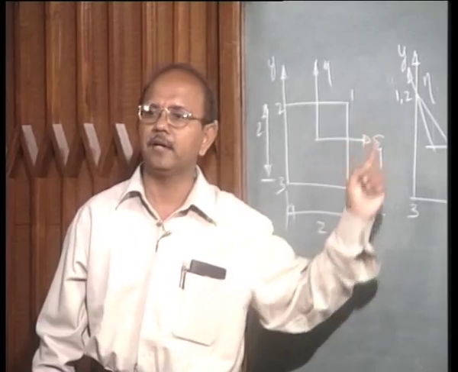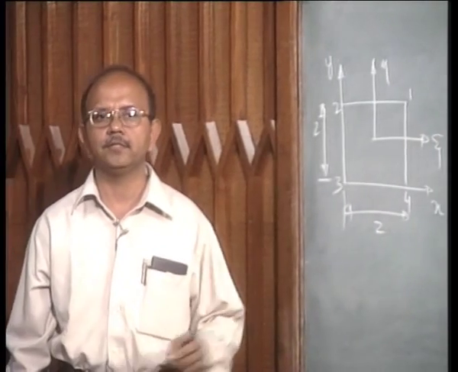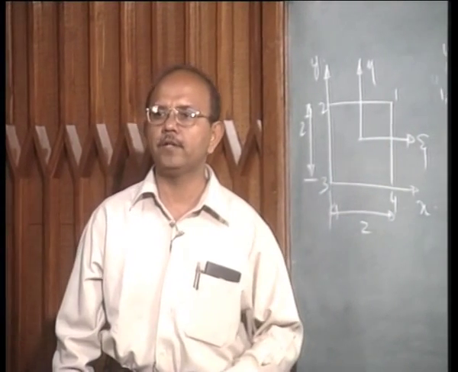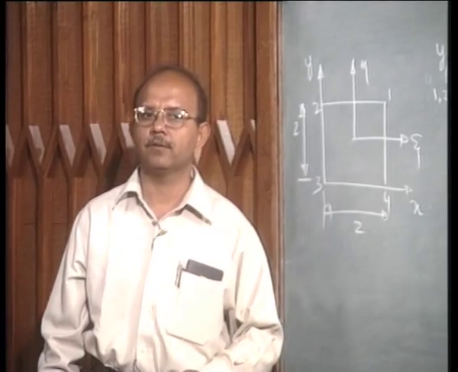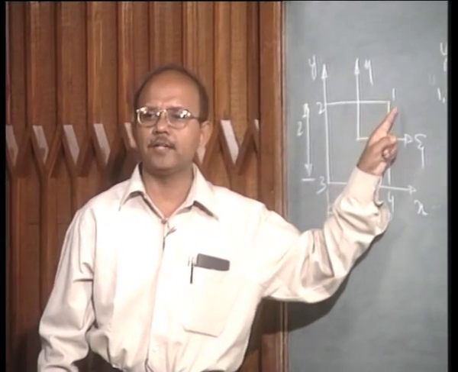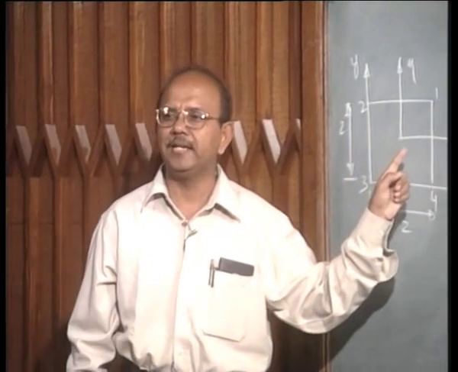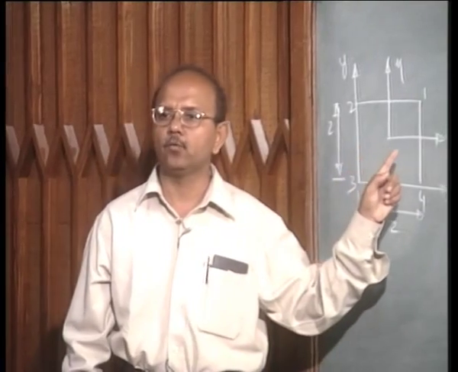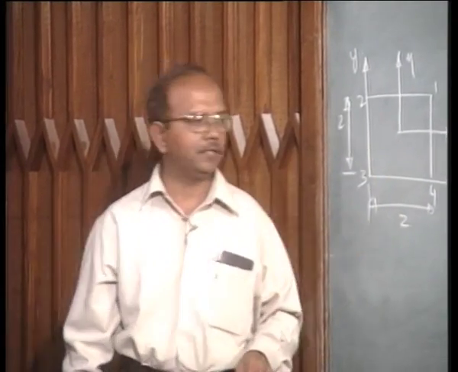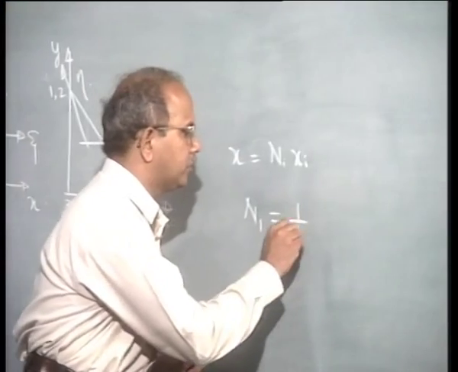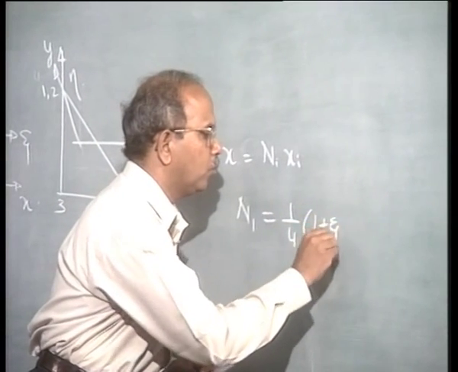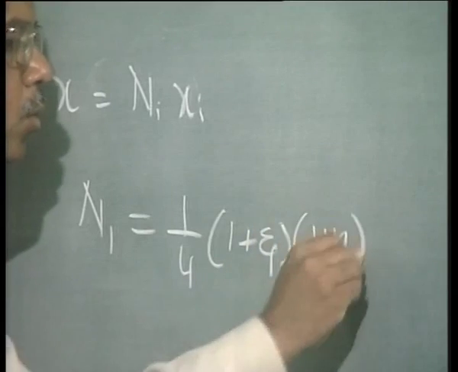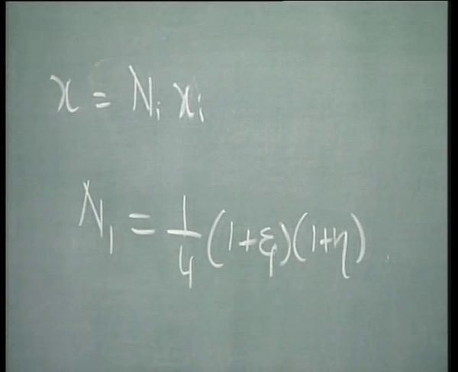I have deliberately done it. See, where is 1, where is 2, and so on. It is important that you understand that you can't blindly put N1, N2, N3 and N4, and hence I say N1 is equal to 1 by 4 into (1 plus psi) into (1 plus eta).